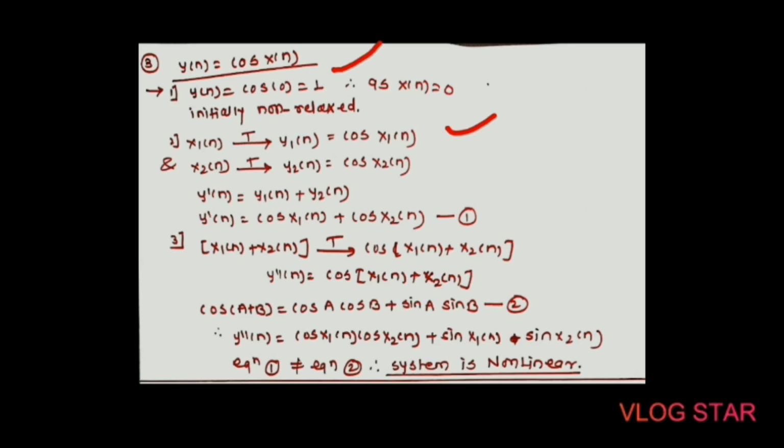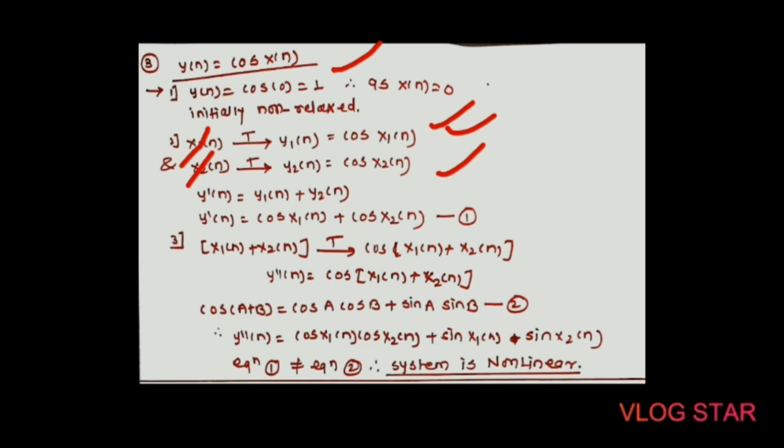Second, consider again the two inputs, that is x1 of n and x2 of n. Apply these two inputs separately to the system and observe that the function of the system is to take cos of the input signals, that is x1 of n gives y1 of n equal to cos of x1 of n, and x2 of n gives y2 of n equal to cos of x2 of n.